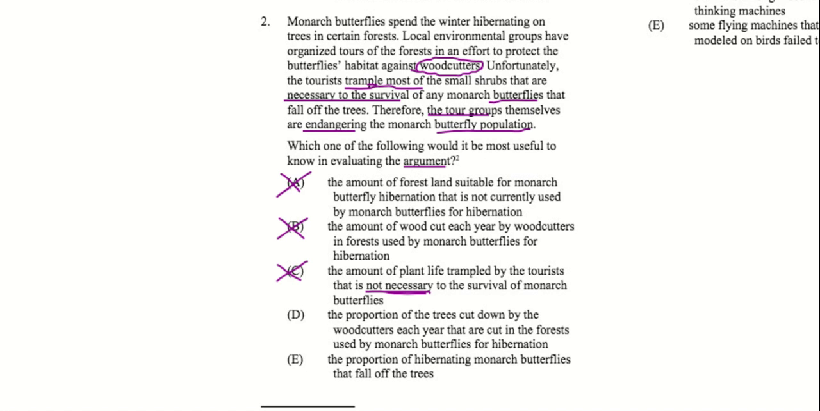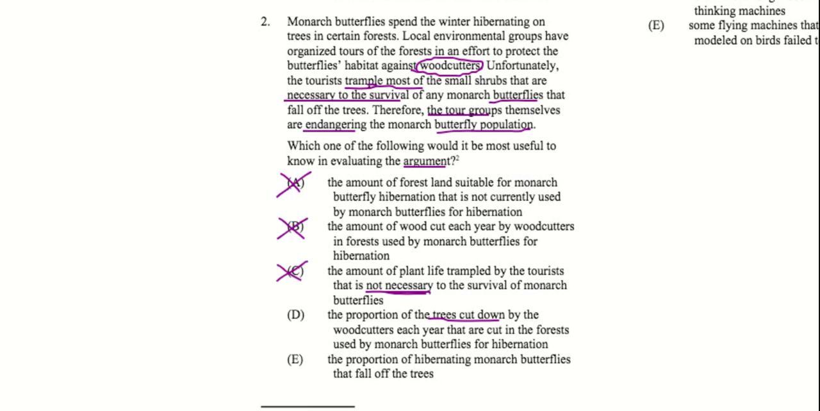D, the proportion of trees cut down by the woodcutters each year that are cut in the forests used by monarch butterflies for hibernation. Okay, this is again about trees being cut down, right? And like B, that helps us figure out more about certain premises maybe and might add in details, but are those details helpful or useful in evaluating the argument? Is it helpful to know how many trees are cut down? The proportion of the trees that are cut down that are actually used by the butterflies for hibernation? That's not helpful for our argument, right?